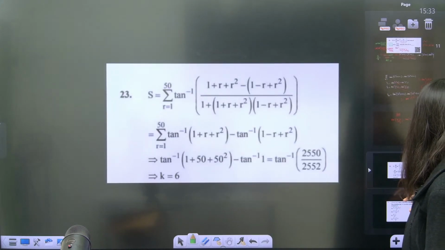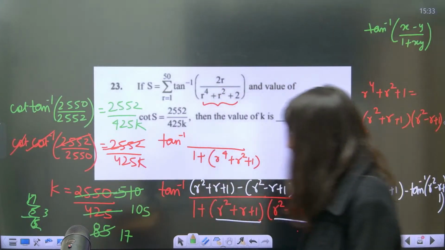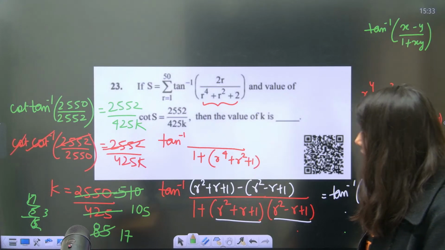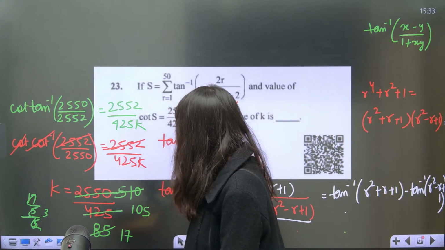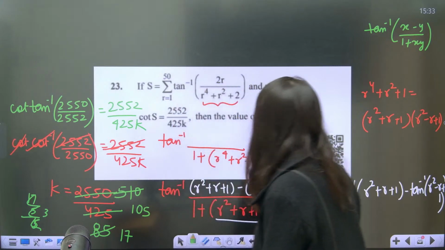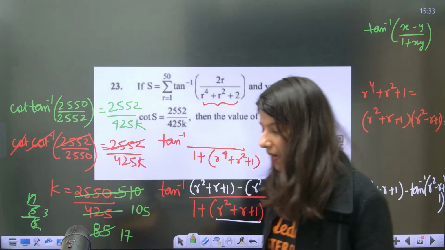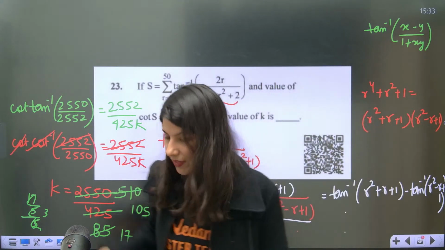Huh? K की value they are saying 6. Hold on. 6 आ रही है क्या? 425 is equals to 2550. Okay. So k की value of, what is the value of k then? Is it coming? Value of k should be 6. Tell me in the chat box. Have I done any mistake? Yeah.